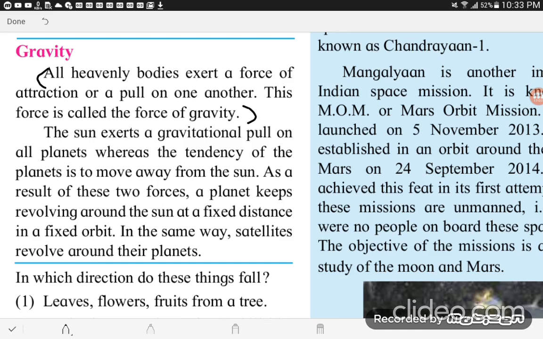The sun exerts a gravitational pull on all planets, whereas the tendency of the planet is to move away from the sun. As a result of these two forces, a planet keeps revolving around the sun at a fixed distance in a fixed orbit.